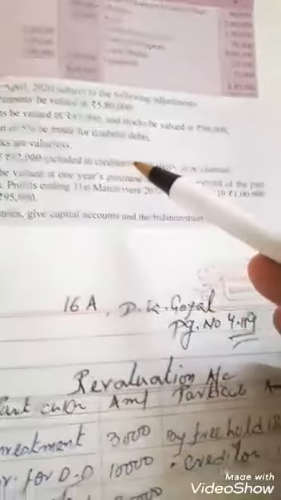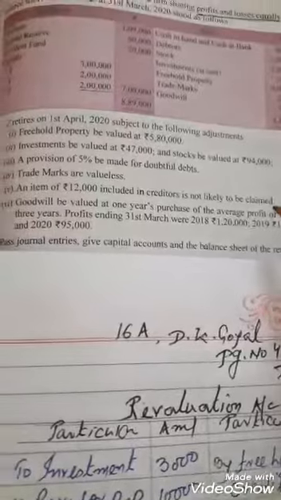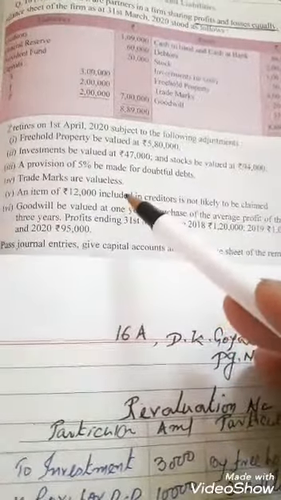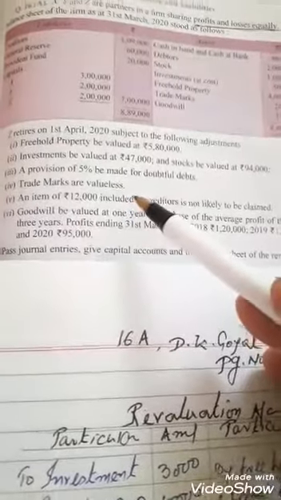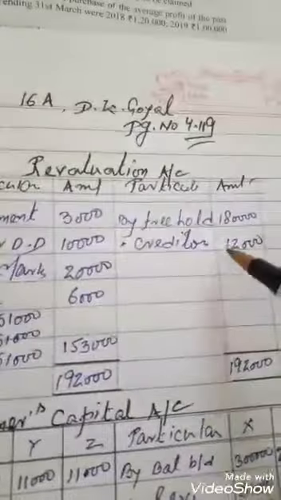Then next adjustment, an item of 12,000 included in creditors is not likely to be claimed. It means the creditors will not make any claim for 12,000. It is your advantage. It will be shown on the credit side of the revaluation account by creditors.